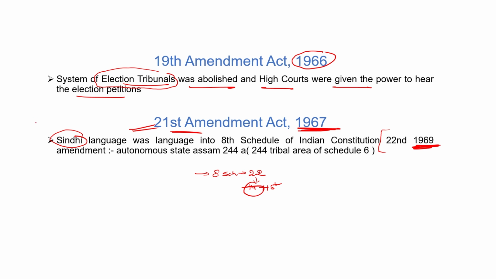In the 21st Amendment, Sindhi became the 15th language of Schedule 8, and in the 22nd Amendment Act 1969, Assam became the autonomous state under Article 244A, and we have already discussed Article 244A in tribal and scheduled tribal areas.